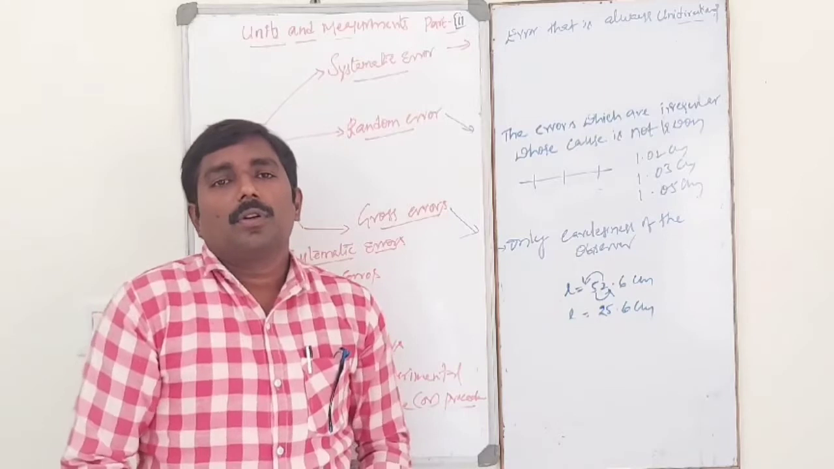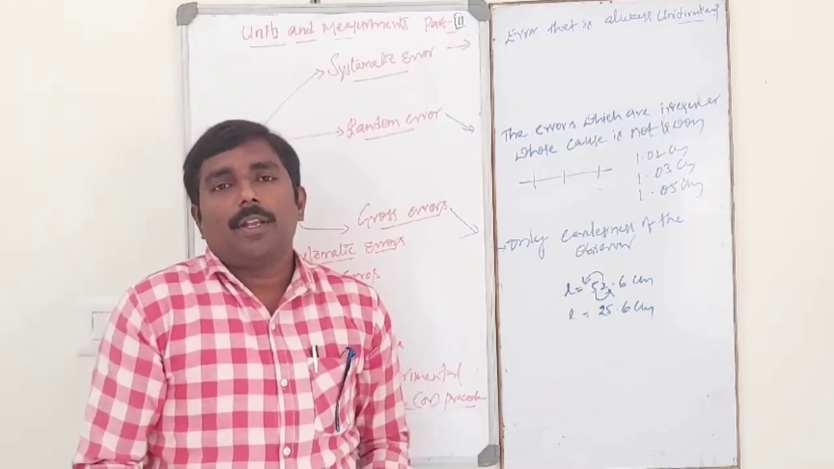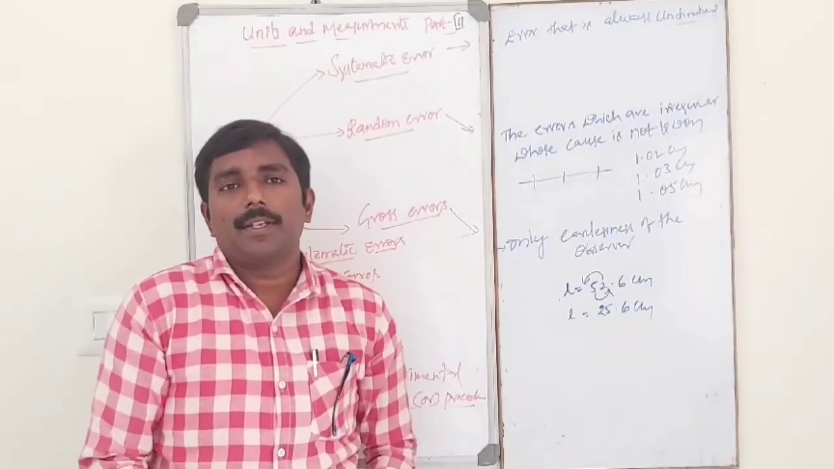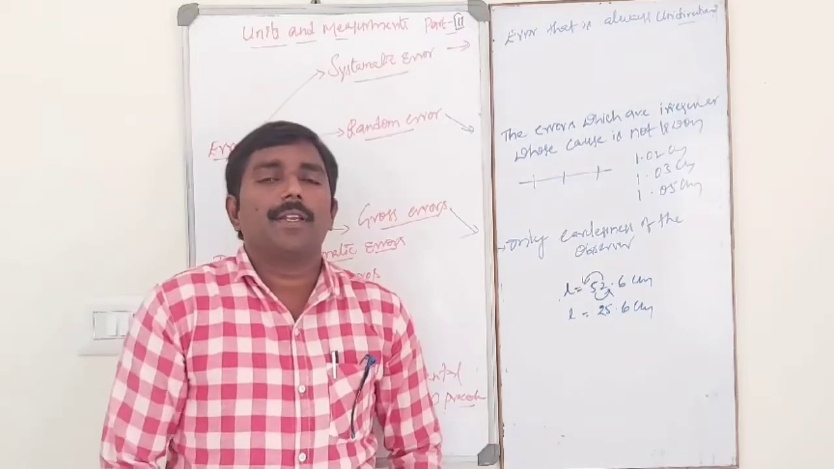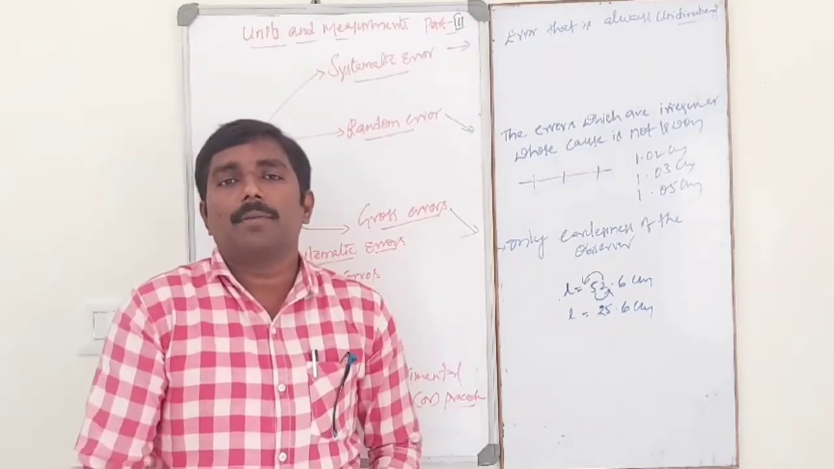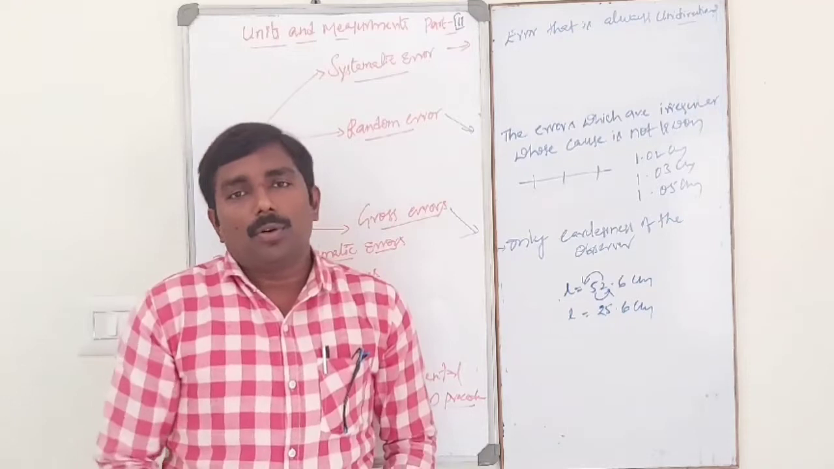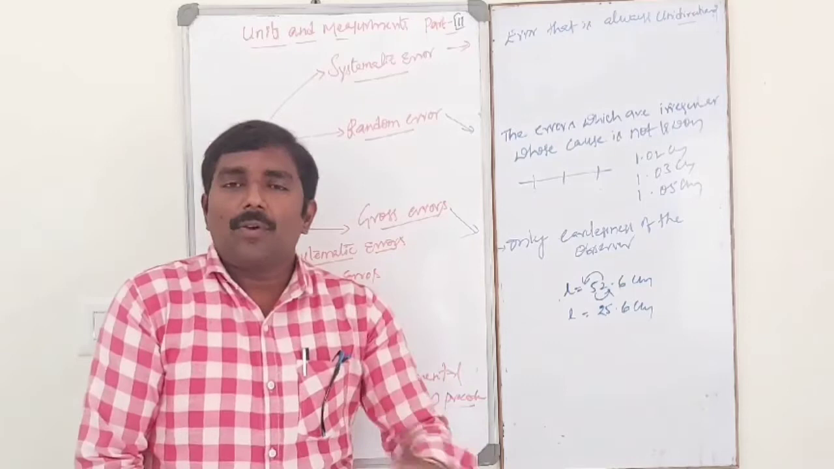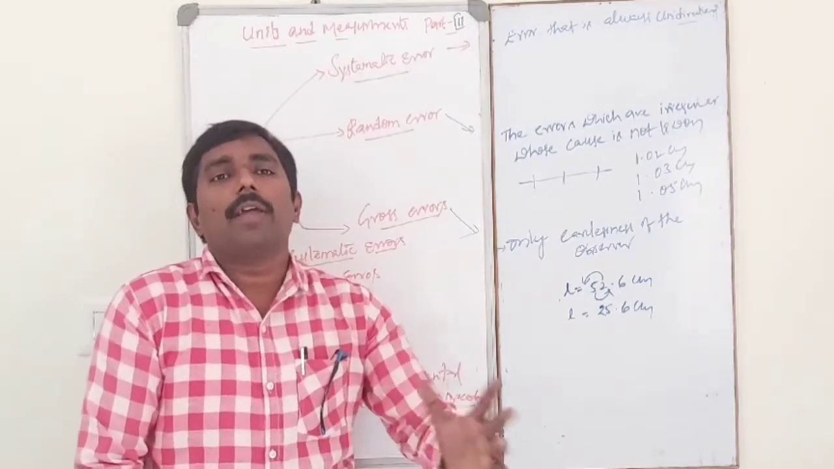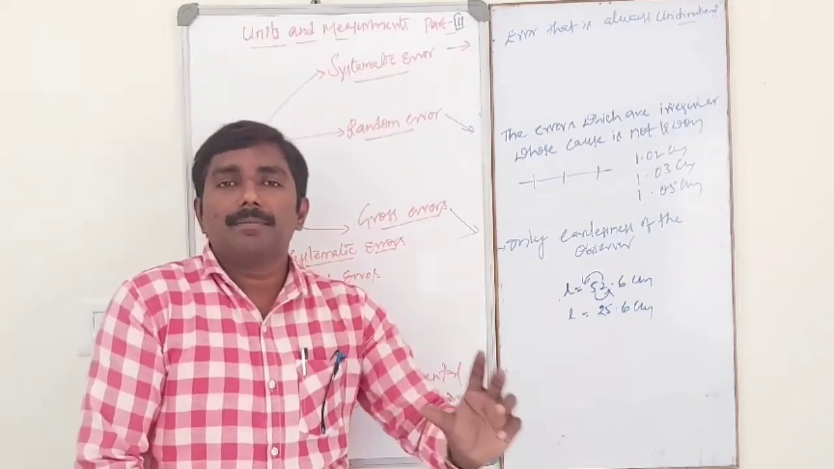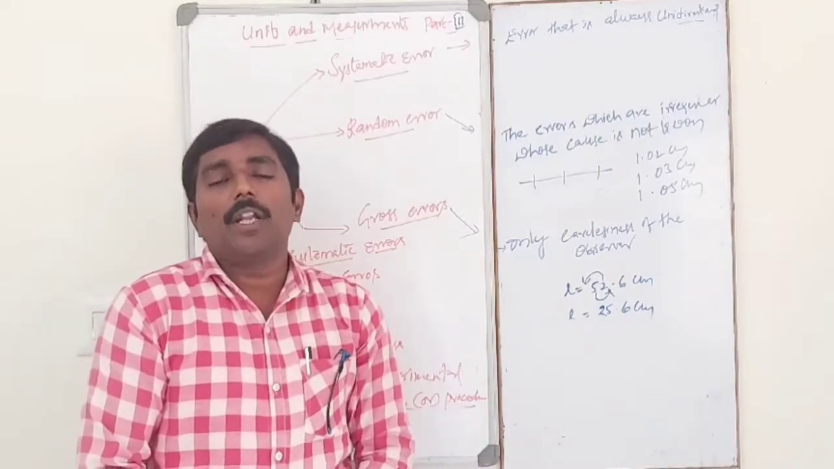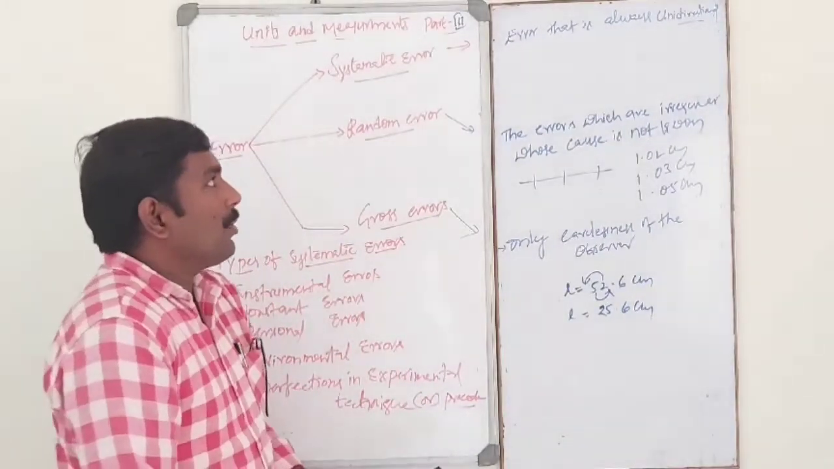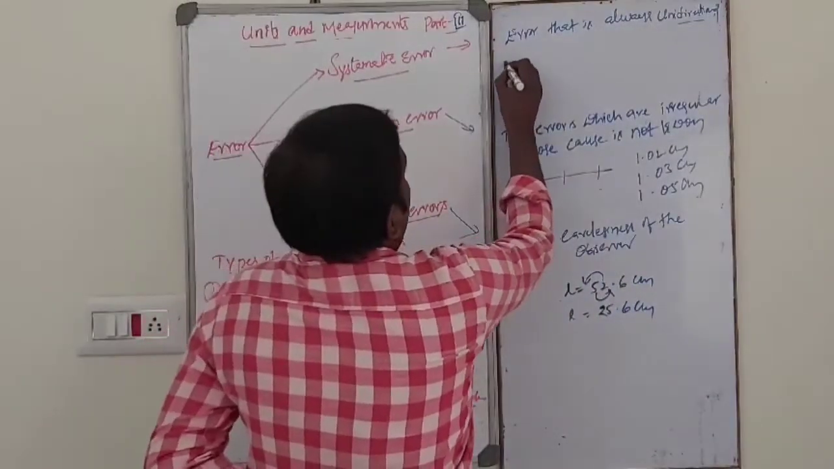We already know error means uncertainty in an experiment. It is an uncertainty in measurement, an uncertainty in any measurement, and that is simply error. Moreover, error is the difference between the actual value and the measured value. Error is simply the difference between actual value and measured value.